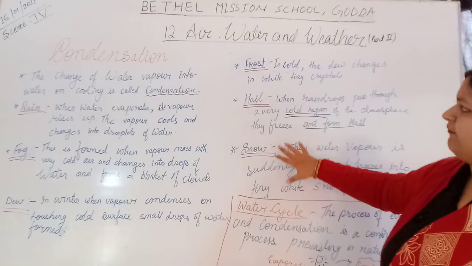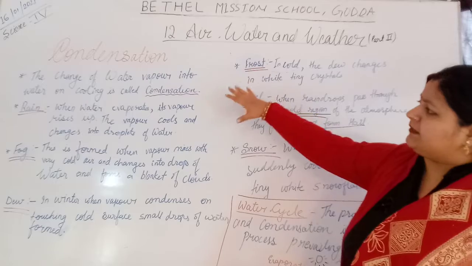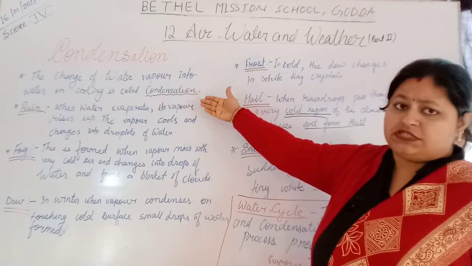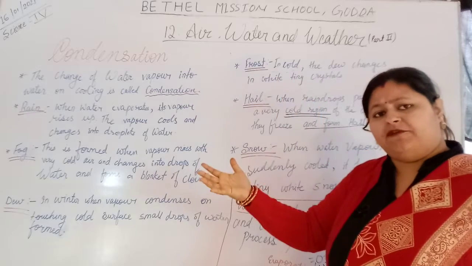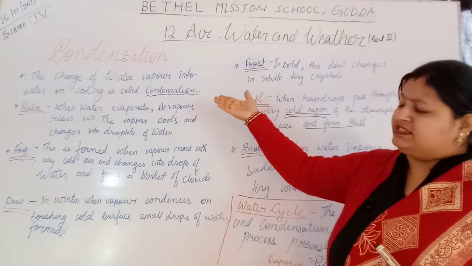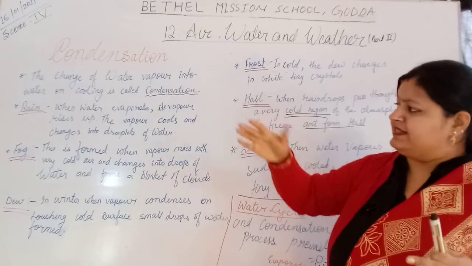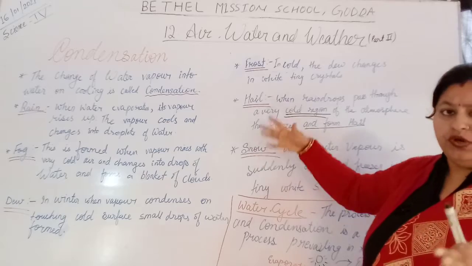So these are the products which are formed by the process of condensation. When water vapor cools into the water form, condensation takes place, and due to condensation, rain, fog, dew, frost, hail and snow take place.